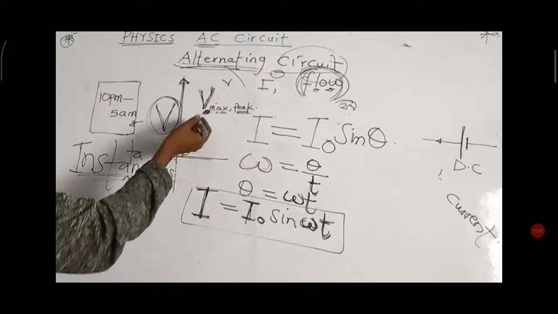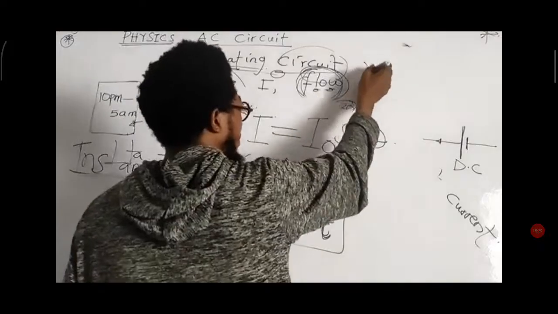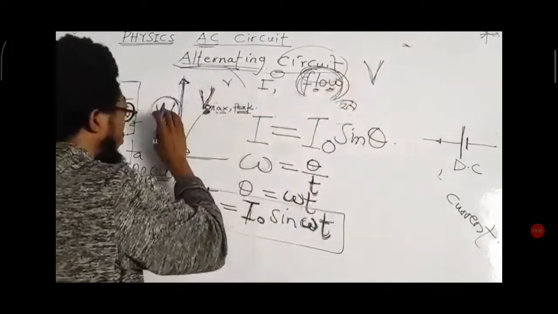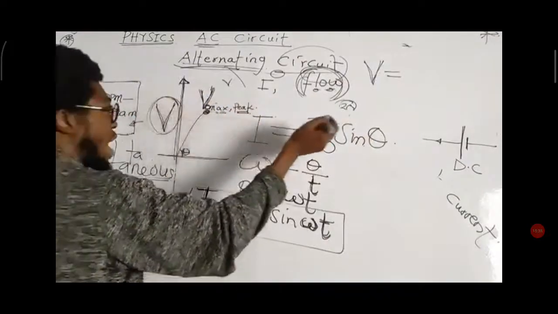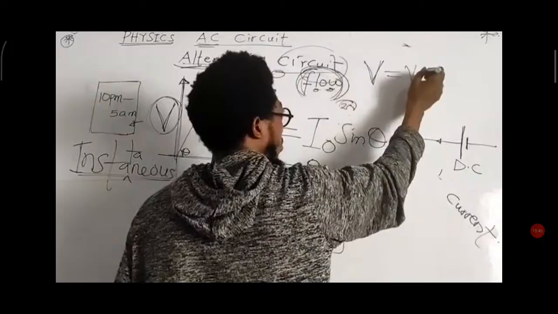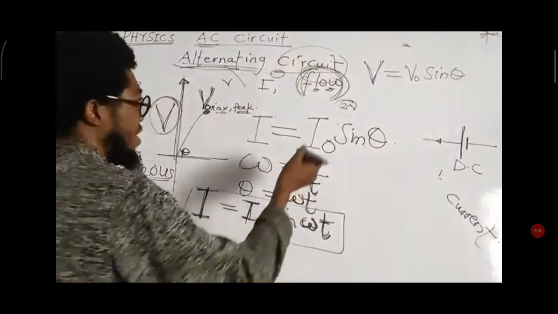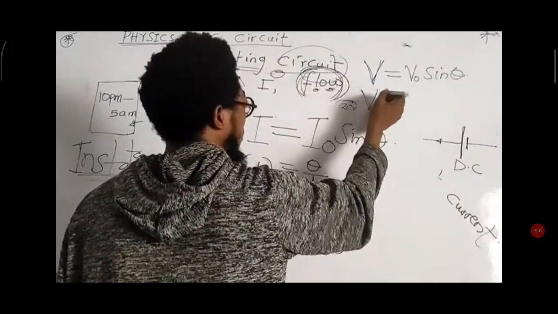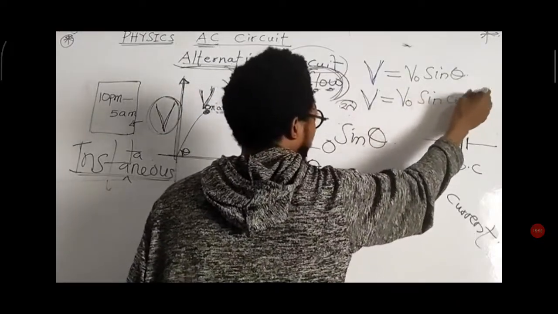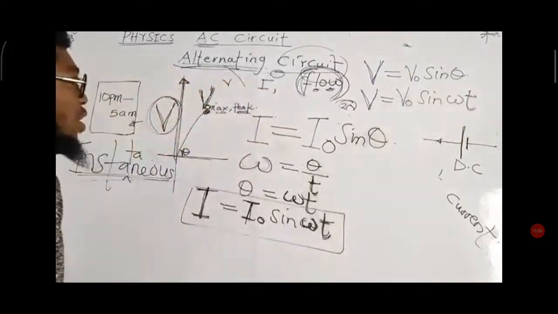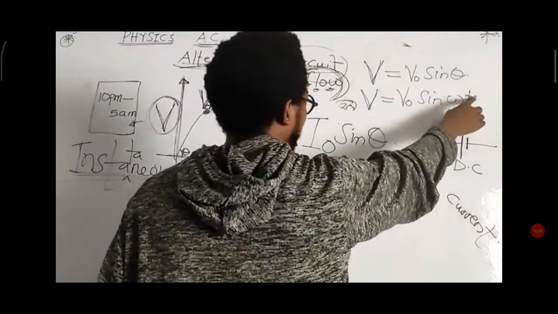If I do the resolution from here too, I am still going to have that my voltage, which is the instantaneous value, is equal to what? According to what we have done here, it will be V naught or V maximum sine theta, where theta is omega t. Therefore, the instantaneous value of voltage equals the peak value of voltage sine omega t, where omega is the angular velocity and t is the time taken.